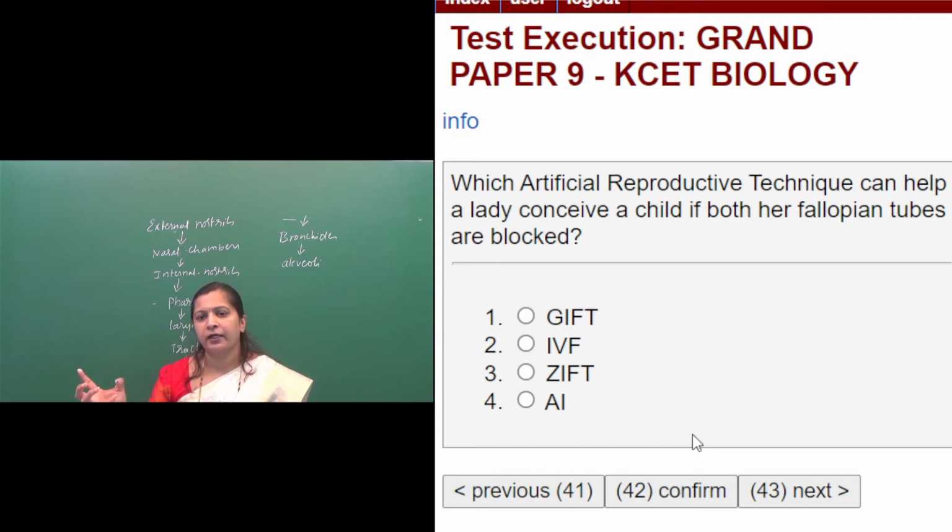So the egg is collected from a wife or a donor, and the sperm collected from a husband or a donor. Okay, these collected gametes are allowed to fertilize in the laboratory condition, that is induced to form a zygote. Okay. So this zygote is allowed to develop into an embryo.